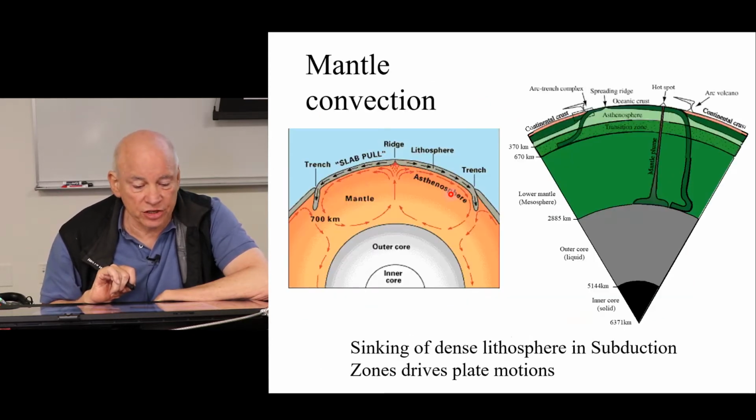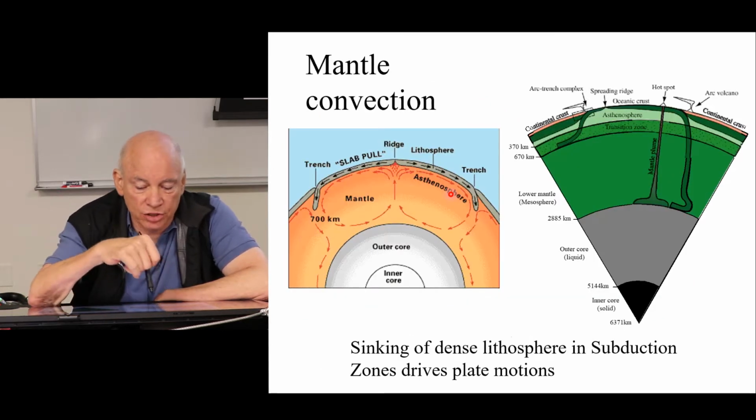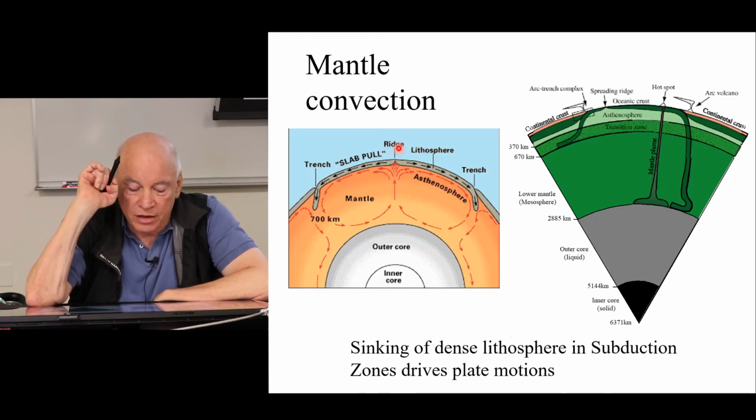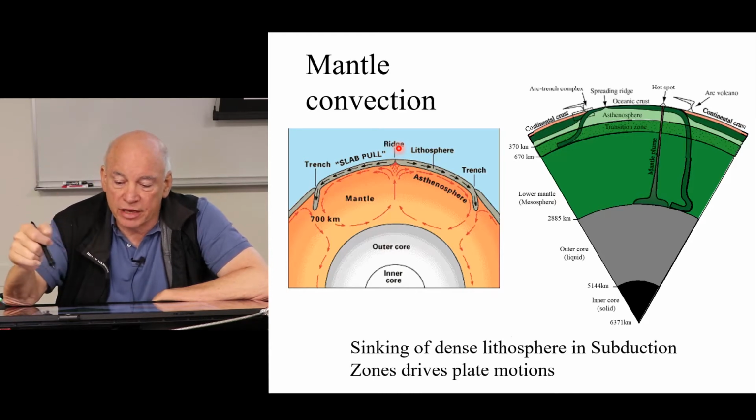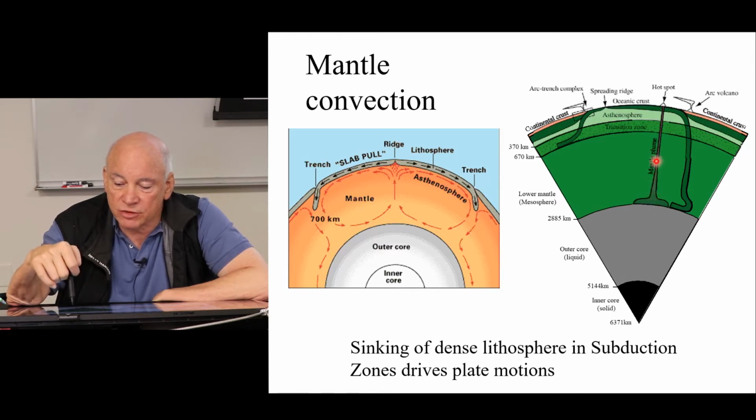So mantle convection is this motion of Earth's interior, which is moving heat from the hot core to the solid surface. And there's a couple of ways this happens. One of them is hot material from deep in the mantle rises as what's called a mantle plume to make a hot spot.